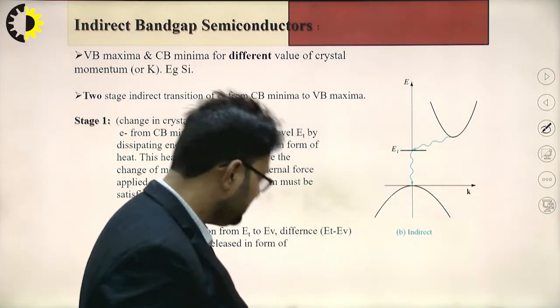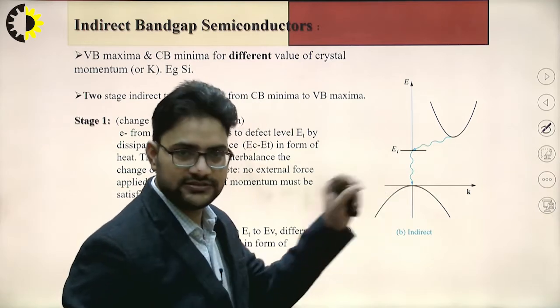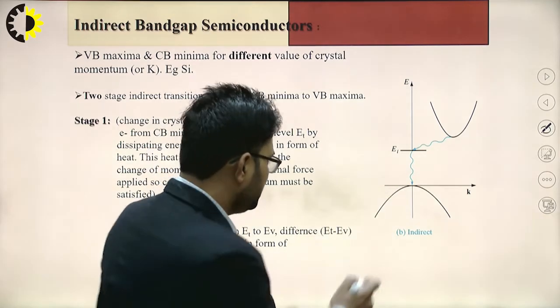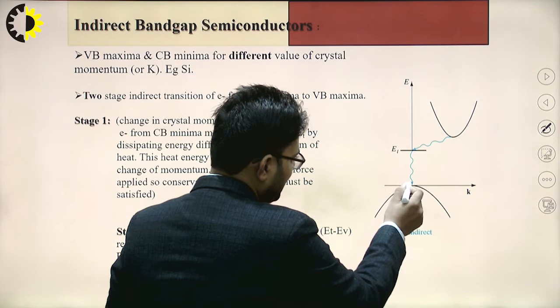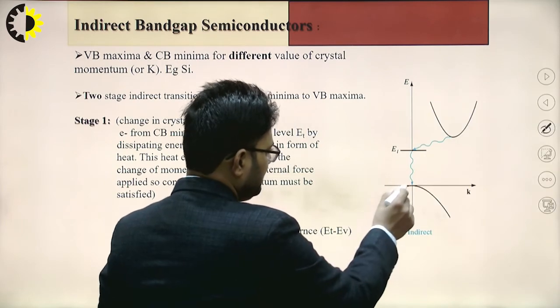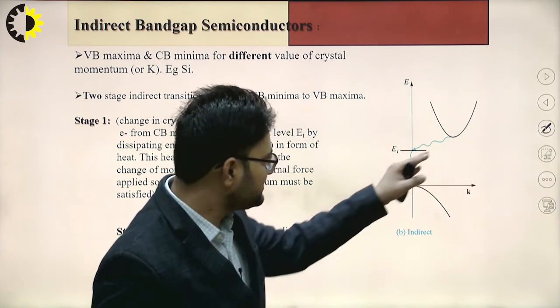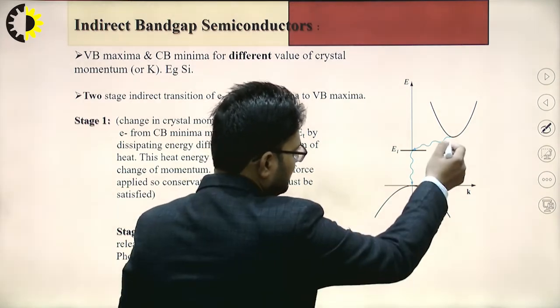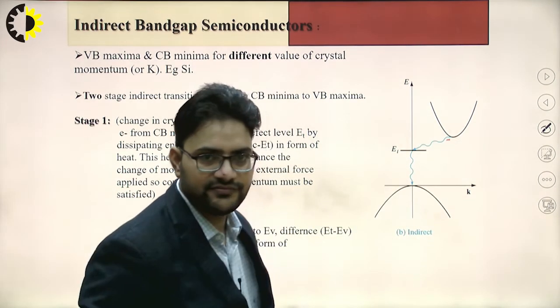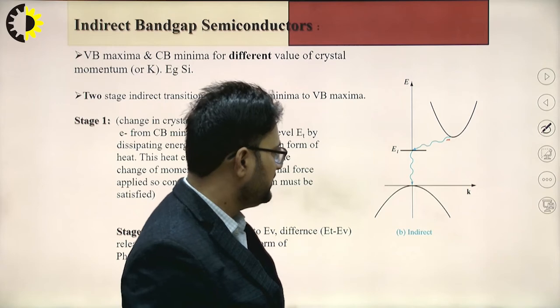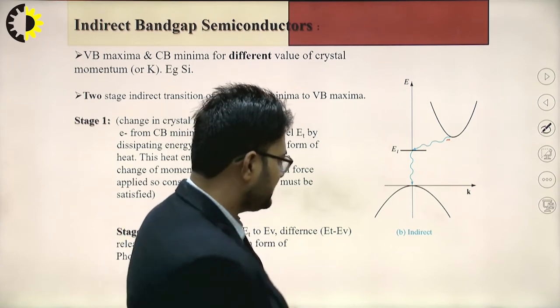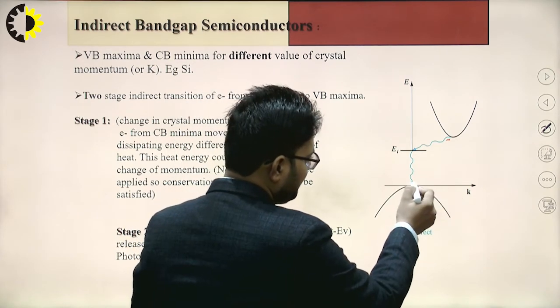First, if you see the E-K diagram for this indirect band gap semiconductor, this valence band maxima is not lying just below the conduction band minima. Or in other words, these have different values of k.